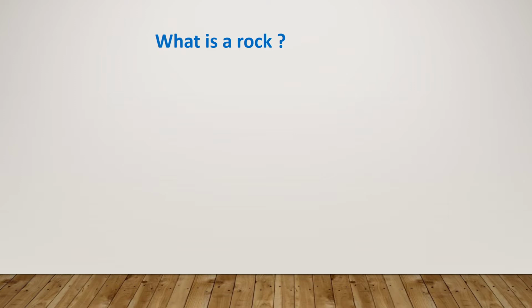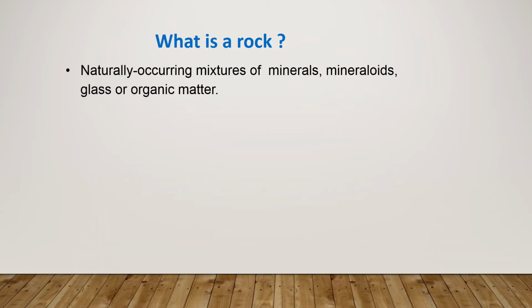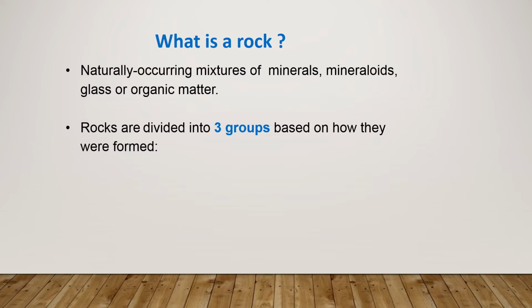One or more minerals will form a rock. So it's a substance formed in nature, and it is a mixture of minerals and mineraloids, glass or organic matter.